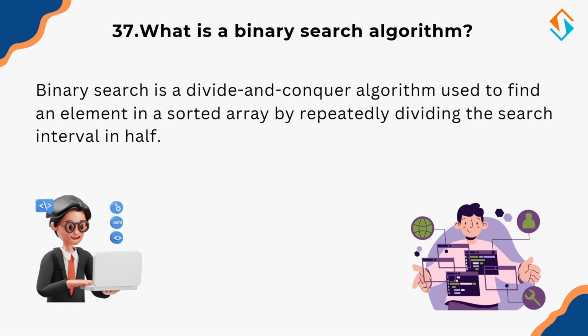Imagine looking for a word in a dictionary instead of flipping through every page. You start in the middle and decide whether to move forward or backward. This approach makes binary search much faster than linear search.